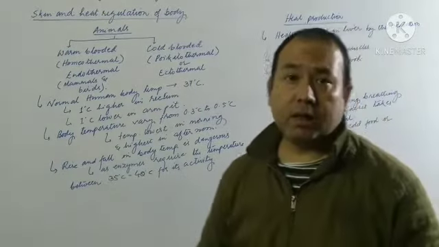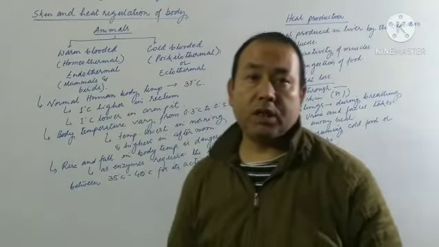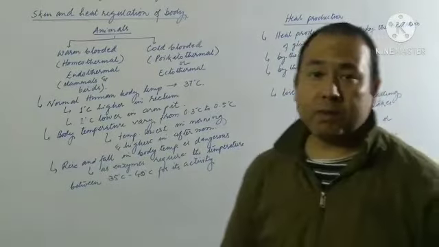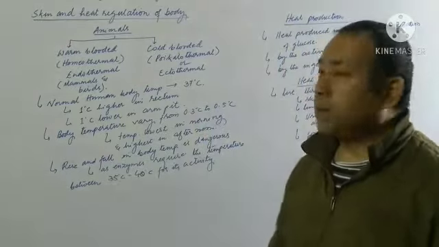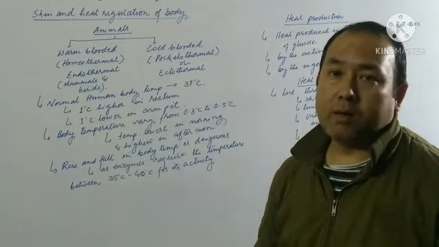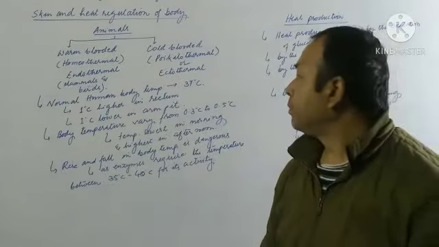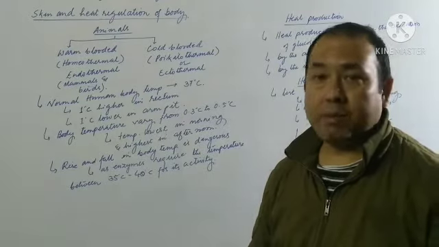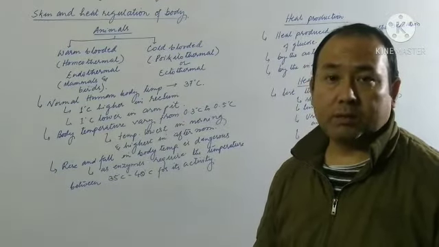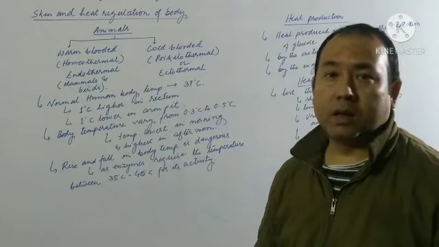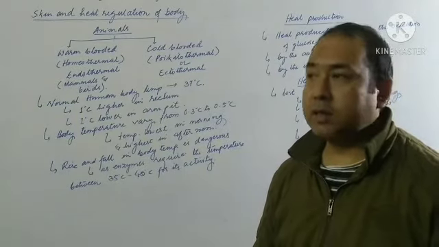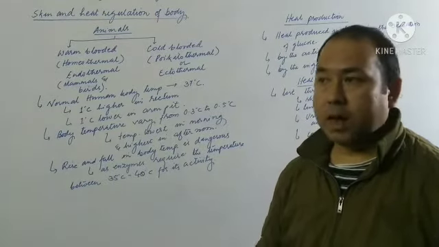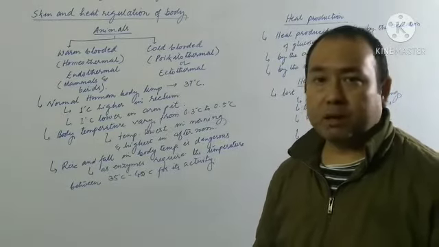And cold-blooded, they change. Their body temperature changes with the change in the temperature of the environment. Such type of animals are usually called poikilothermal, or they are often referred to as ectothermal. And the basic examples are reptiles, then amphibians, pisces, that is fish, frog, snake. They all can change their body temperature, or their body temperature usually remains different as compared to the temperature of the environment.